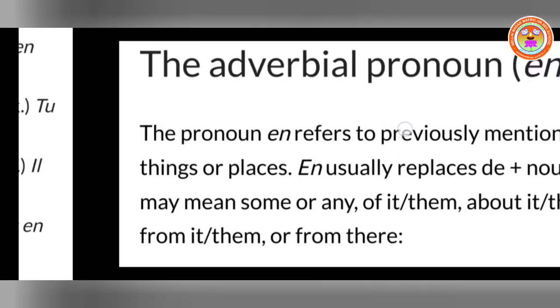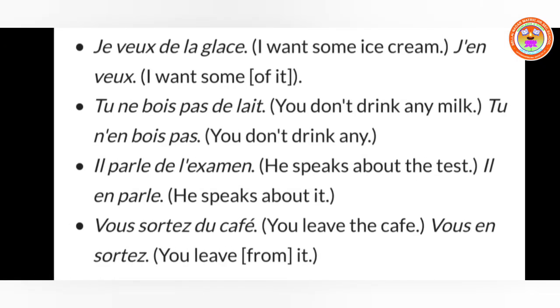Okay. Then, je veux de la glace. So here you can see de la, the contraction of de. I want some ice cream. So it always denotes the quantity. Je veux means I want some of it. So the preposition de, that is the quantity plus the noun, is removed, then en is replaced before the verb. So any pronoun you replace it before the verb, the conjugated verb.